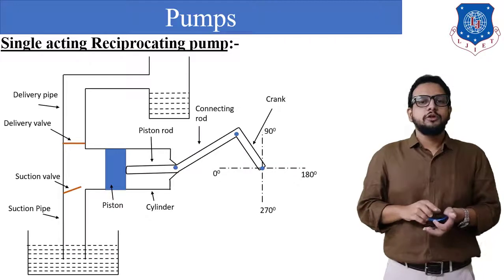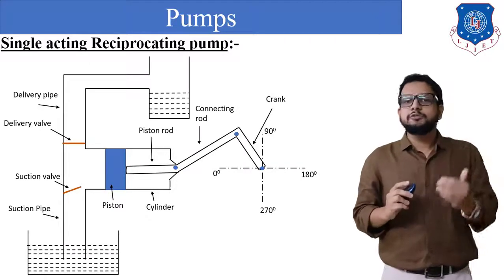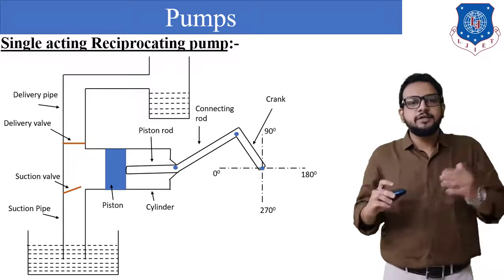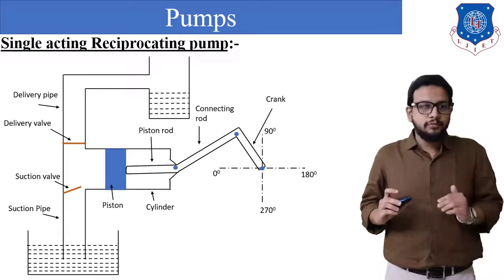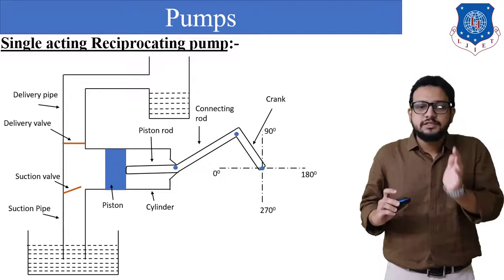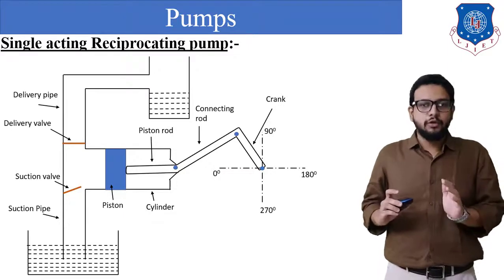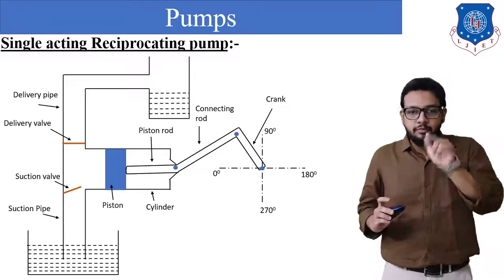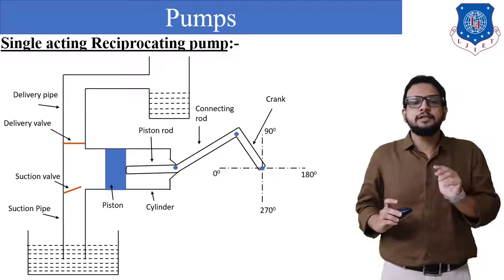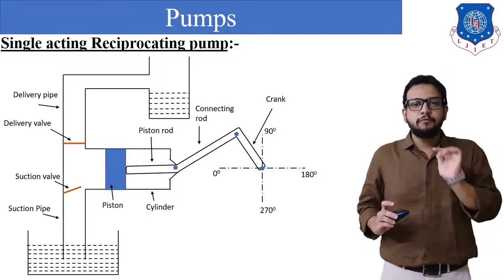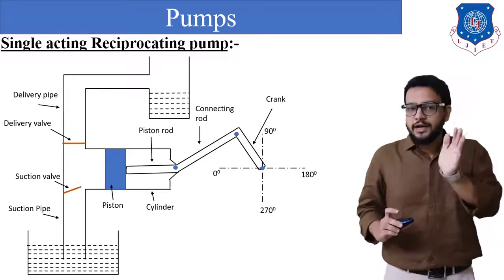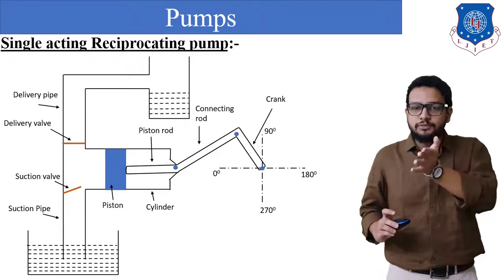Let's proceed further. The first type of pump which we have to see is a single acting reciprocating pump. Let us understand the construction of this pump. As you can see, a piston cylinder arrangement is shown. The piston is connected to a pump shaft by means of an intermediate mechanism. For that there is a piston rod connected with the piston, and a connecting rod which connects the piston rod with a crank on the pump shaft.